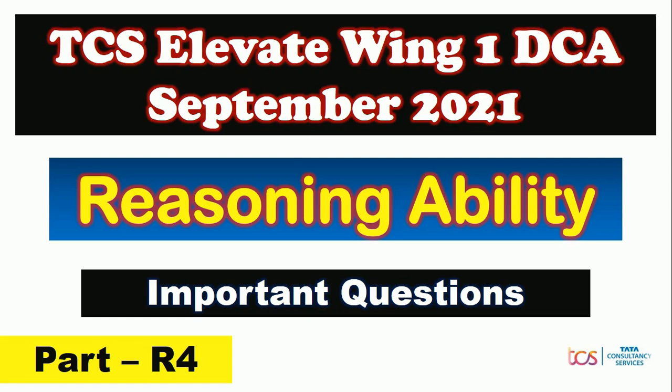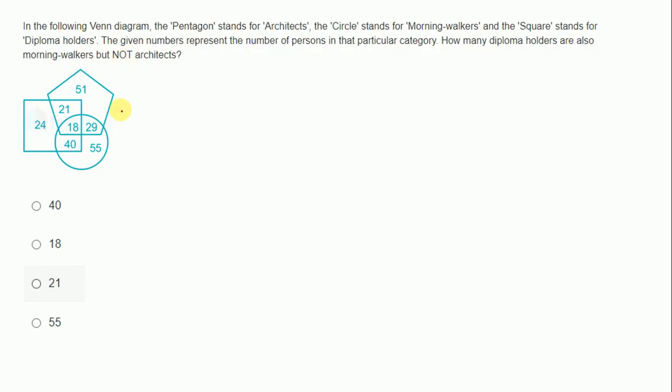This video is related to TCS Elevate Wing 1 DCS September 2021. In this video, we are going to discuss 5 important questions from reasoning ability, and this is going to be part R4 for reasoning ability, and parts R1, R2, R3 are already uploaded on this channel. Link will be available in the description. So this is our first question.